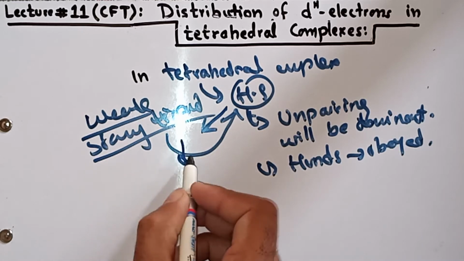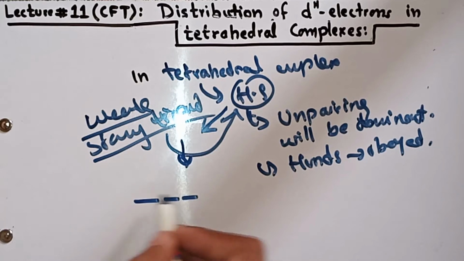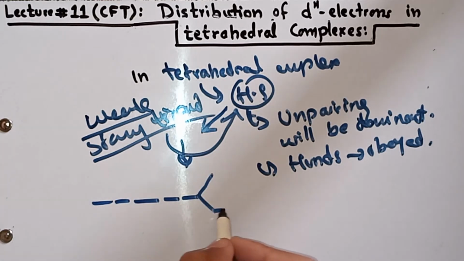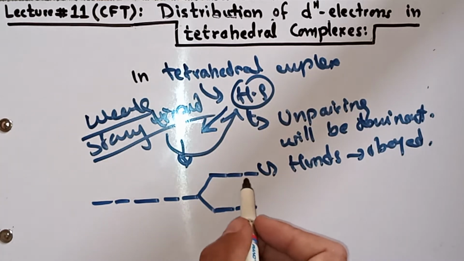What is the reason behind this? The reason is that in a tetrahedral complex, the splitting is not large like in an octahedral complex.